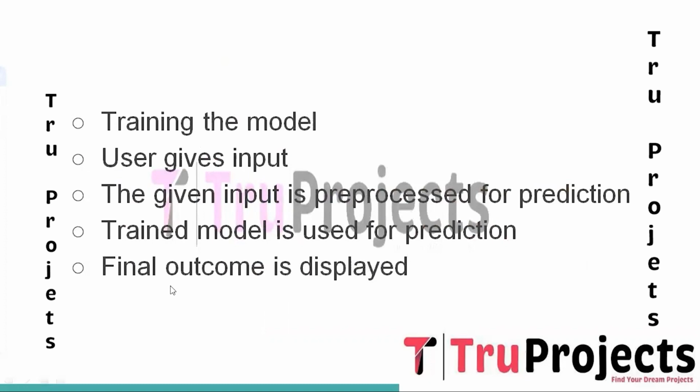And the 11th and final one is the final outcome is displayed. The predictions from all models are collected and the final outcome is displayed to the user. This outcome provides valuable insight for the user to understand the risk of heart disease based on the input features. The user can take the necessary actions or consult a healthcare professional for further evaluation and advice.